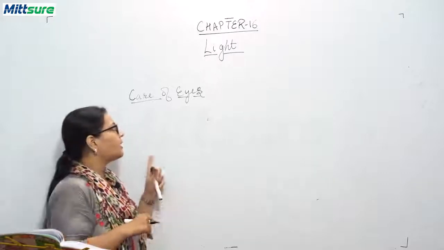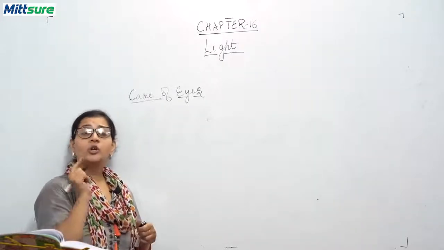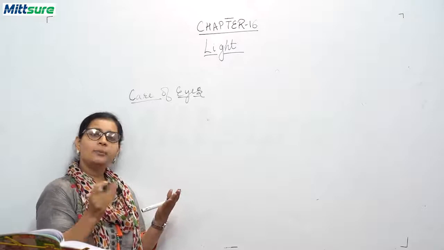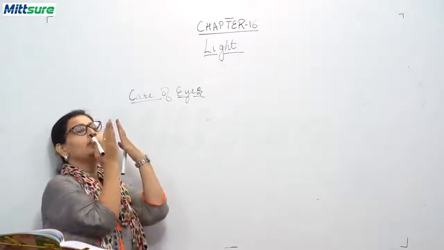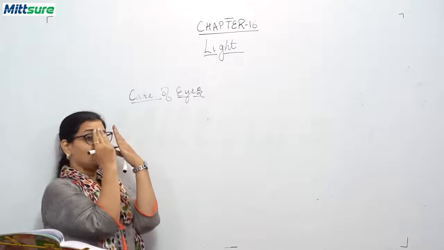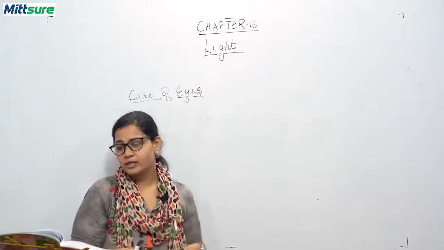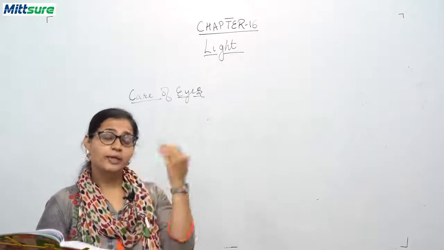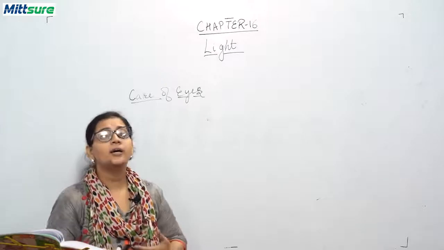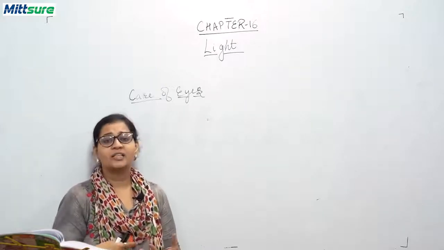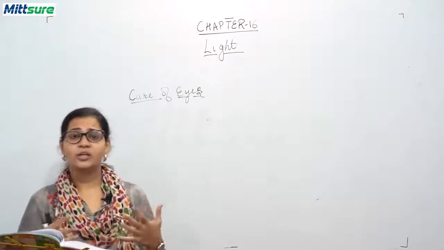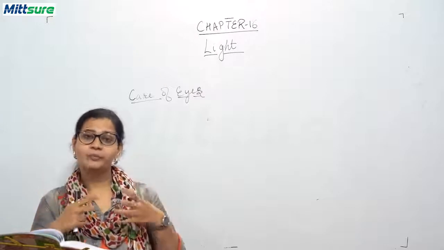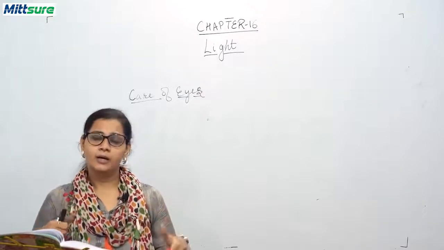You know, students, the first thing that you should do for the care of eyes is you should not overstrain your eyes. The students have this habit of studying books in dim light, or they have this habit of bringing the book very close to their eyes. So you should avoid this thing. Okay, you should not read very closely or in a dim light. Second thing, you should take vitamin-rich diets, that is papaya, eggs, fish, milk, etc. should be added in your diets so that the brightness or the vision of your eyes remains very good.